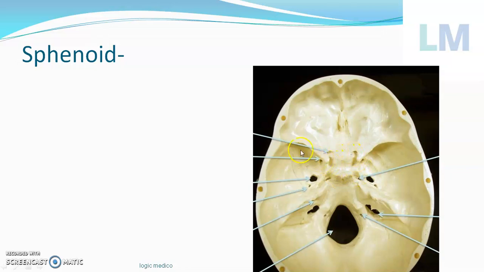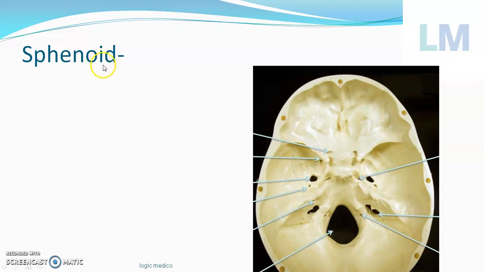What is the sphenoid? This is the body of the sphenoid. This big one is the greater wing. This tiny projection is the lesser wing. It appears like a butterfly, right? It is actually wedged between the frontal bone anteriorly and the occipital bone posteriorly.